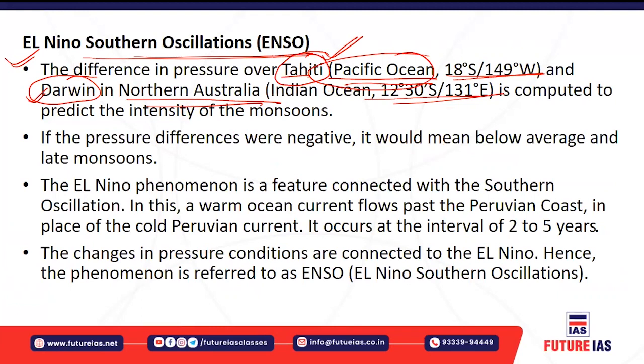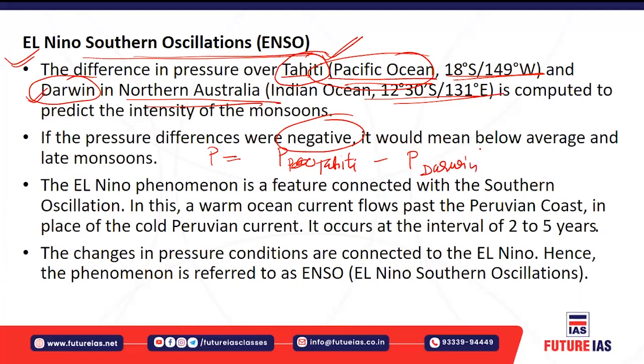If the pressure differences are negative, that means there will be a late monsoon or a low monsoon. Pressure difference is negative means you will first of all find out the pressure. You will calculate the pressure differential, which is equal to the pressure difference between the Pacific Ocean, or you say Tahiti, and Darwin.